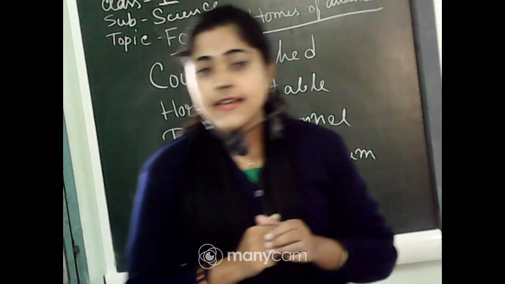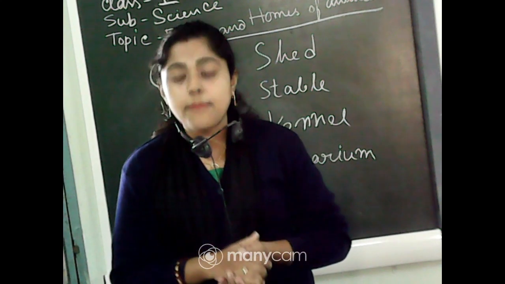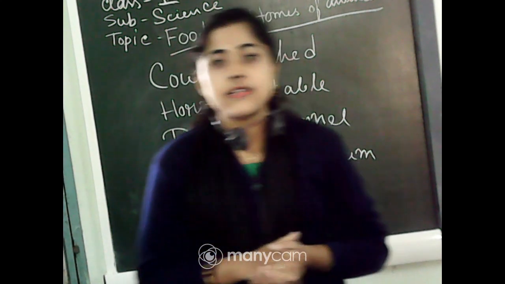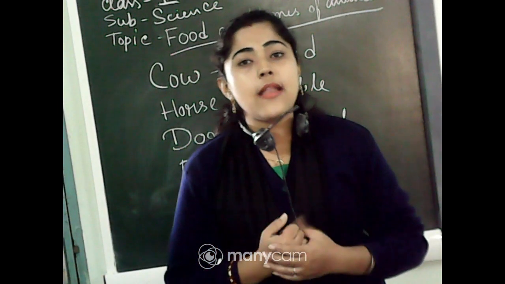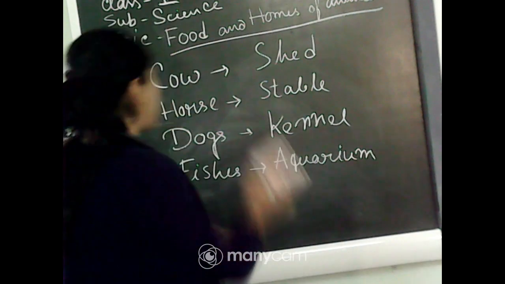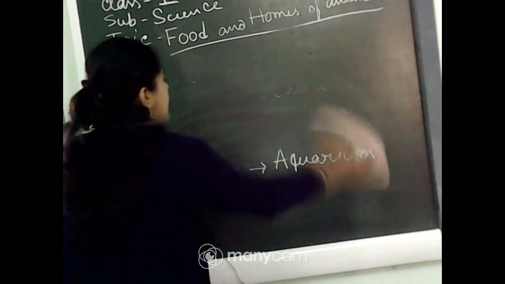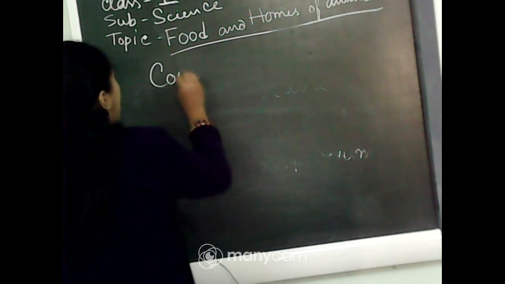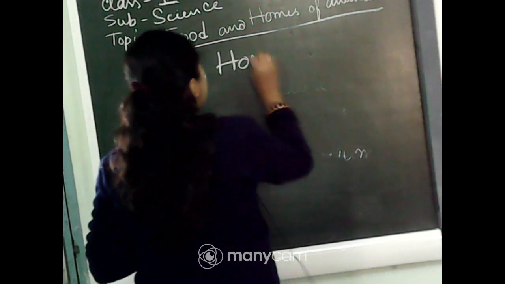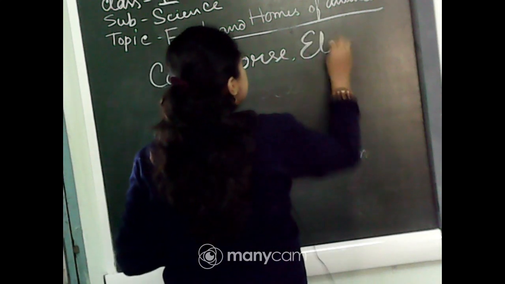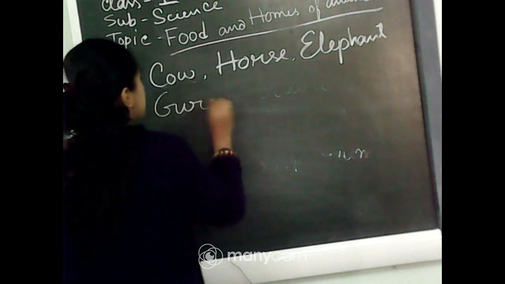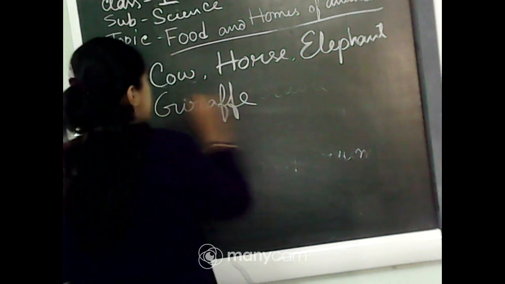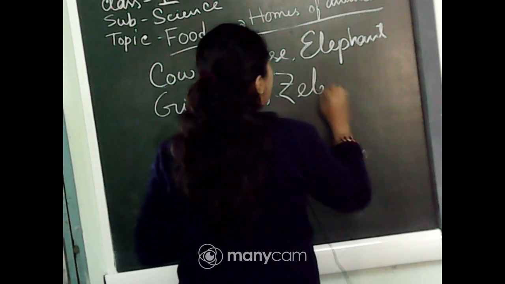Like plant eaters, which you already learnt about. Some animals eat only plants, leaves and grasses. So those animals we call plant eaters. And their examples, and I hope you remember, are cow, horse, elephant, giraffe, zebra, and so on.